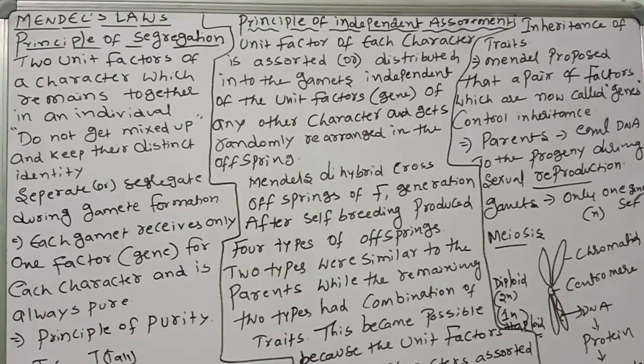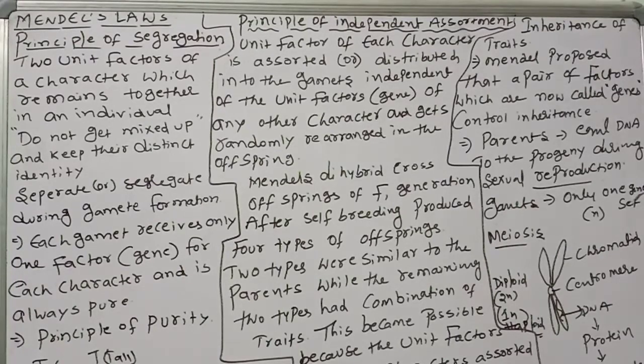In meiosis there are leptotene, zygotene, pachytene, diplotene, diakinesis. After mitosis, 2n cells are formed, but after meiosis only gametes are formed. Gametes means a single n condition. All these things are very useful for the characters and the inheritance of traits.